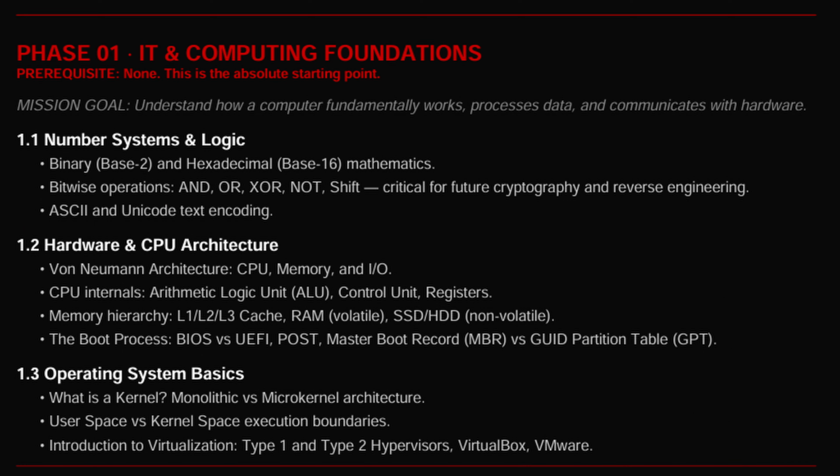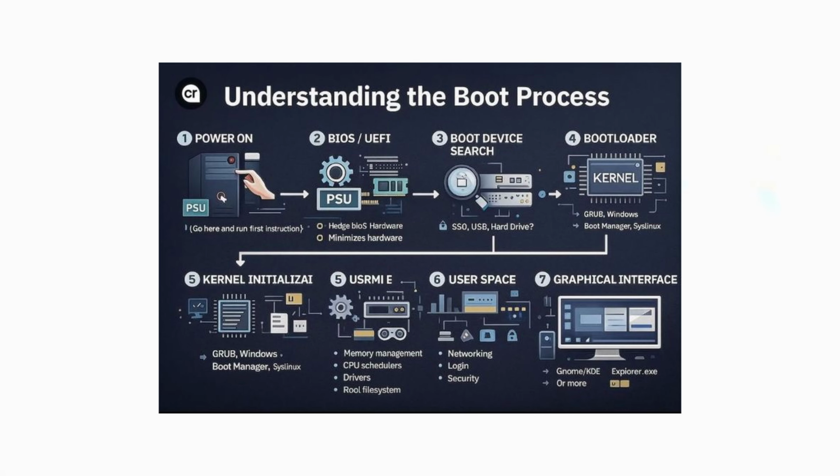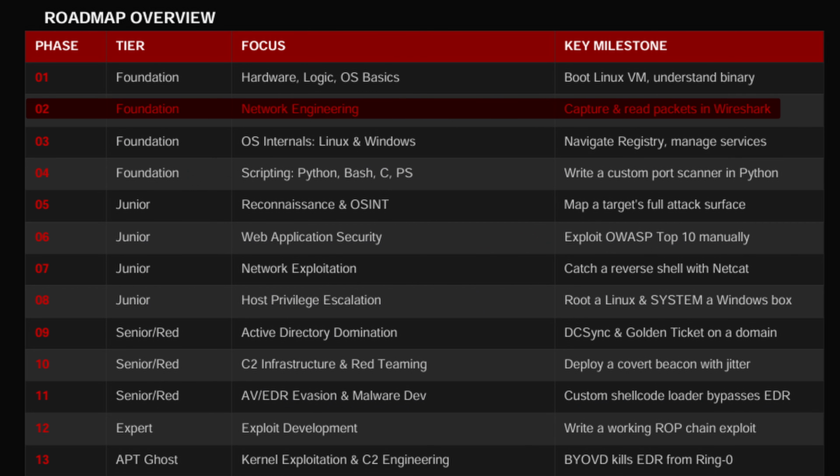Binary, hexadecimal, CPU architecture, and the boot process. Most people want to skip this. Do not. Understanding memory at the hardware level is the difference between someone who runs exploits and someone who writes them. Start here. Von Neumann architecture, how RAM and CPU registers interact, and what actually happens from power button to login screen.